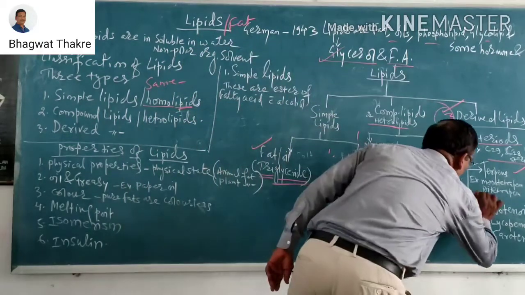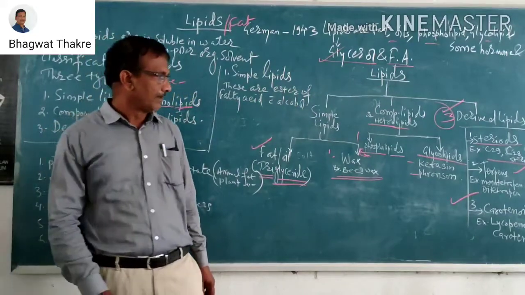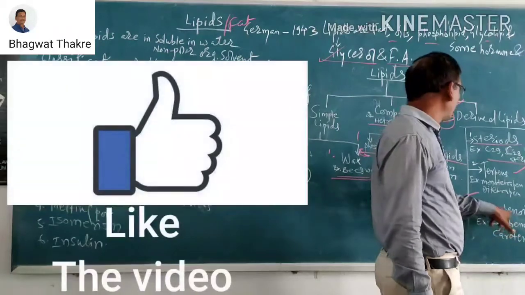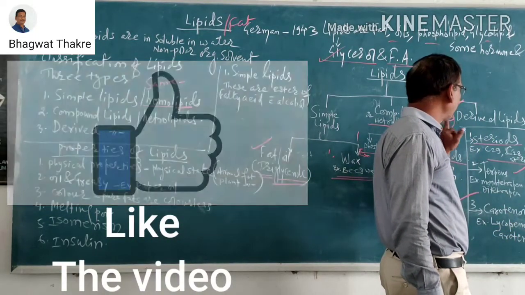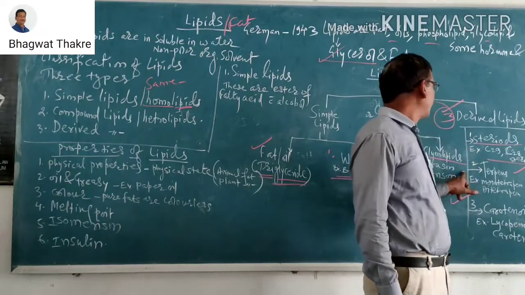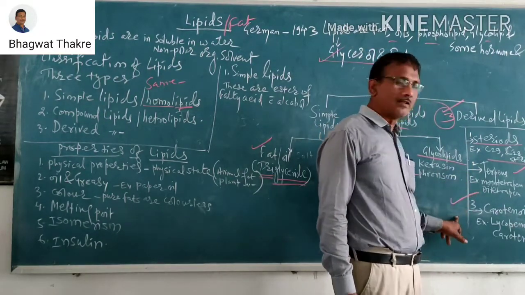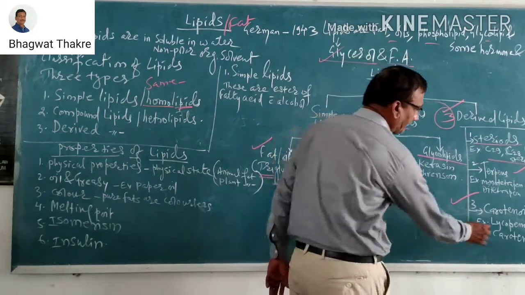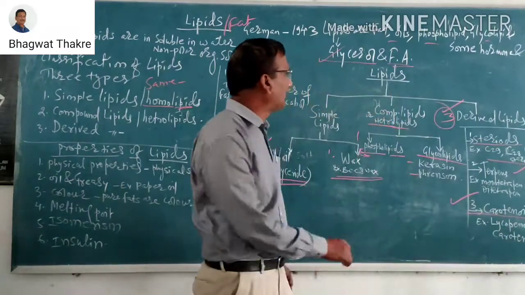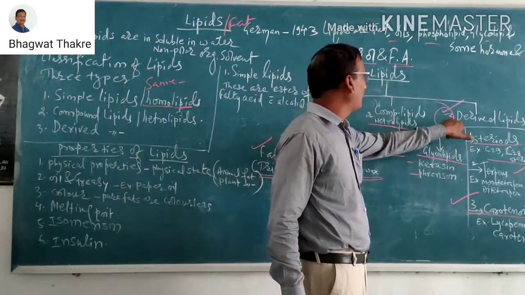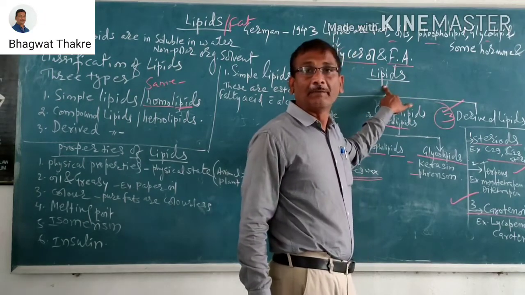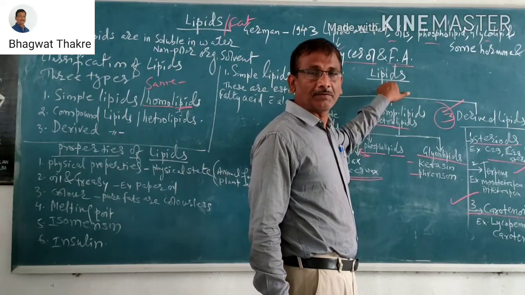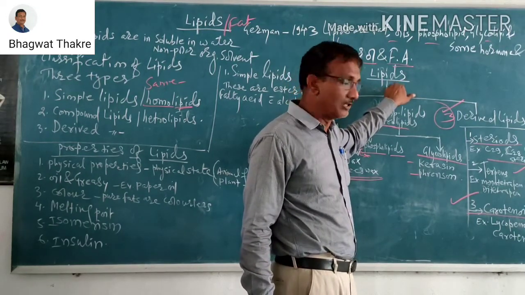Third one is carotenoid, derived lipid. First one steroid, second one terpene, and third one carotenoid. Carotenoid is part of the derived lipids, and derived lipids are part of the lipids. Those lipids are present in plant sources and animal sources.